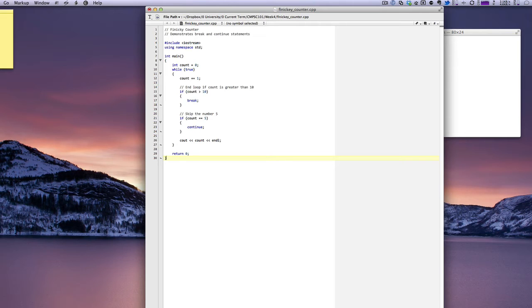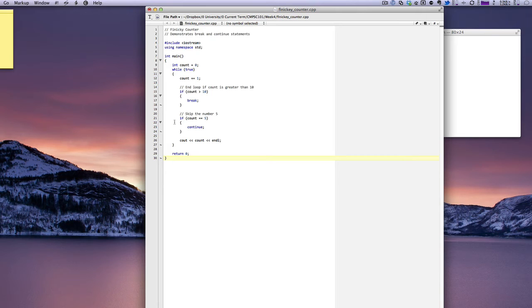Now I set up my loop with while true. Technically this would create an infinite loop. Nothing can ever make the condition false, so the loop would run on and on forever. Now in this case though, that's not really a threat because I have a break statement as soon as count is greater than 10. And break exits the loop and goes on to whatever code comes after that while loop.